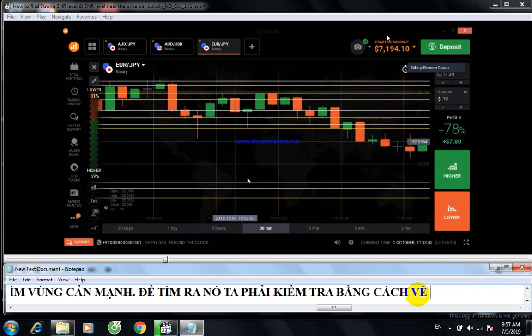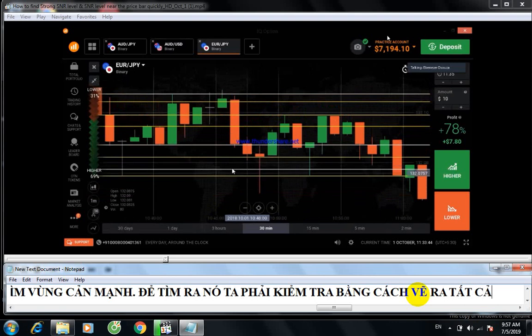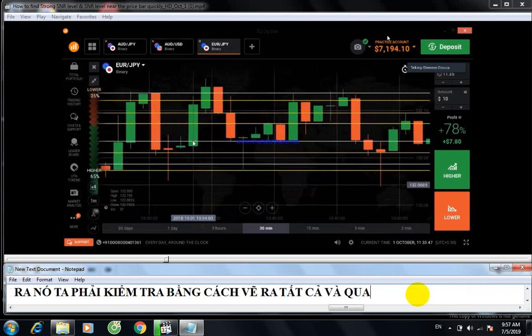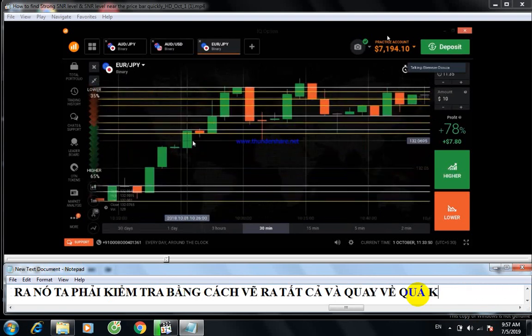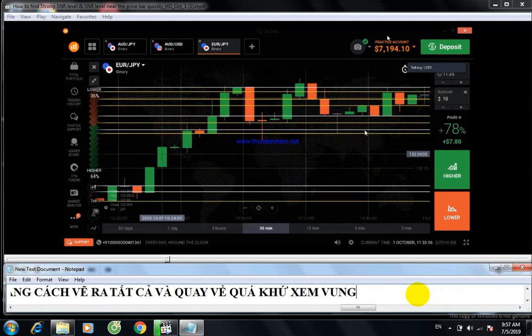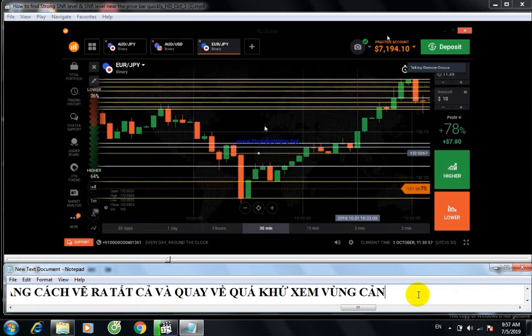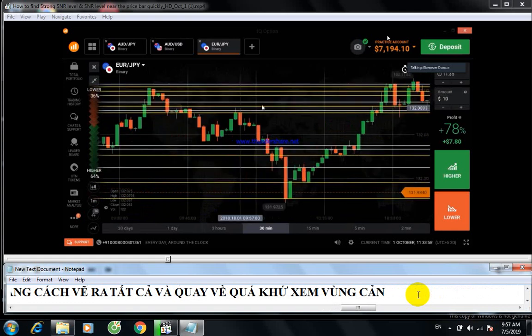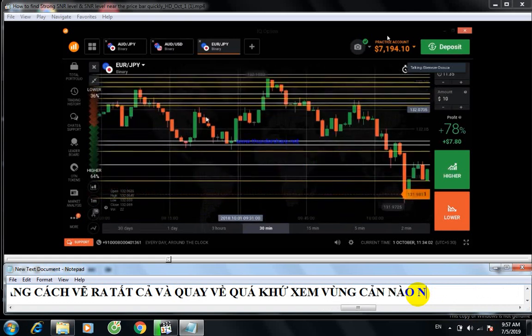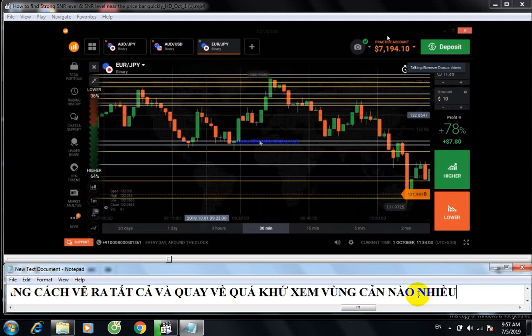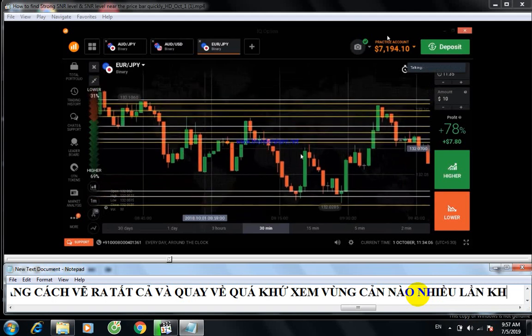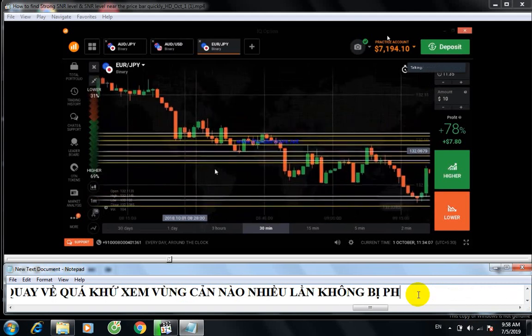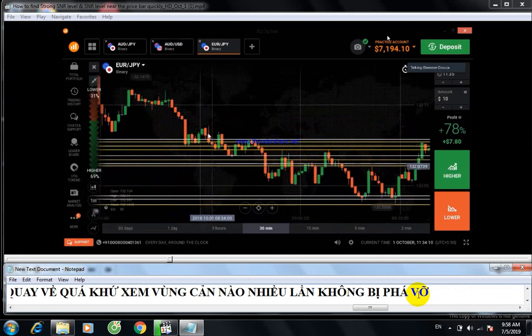This one also reversed. So this level is working, right? This level is working. It worked here, it worked here. You can see it worked here. This is the breakout. It reversed from the same level. It reversed, reversed, reversed, breakout. This one also.